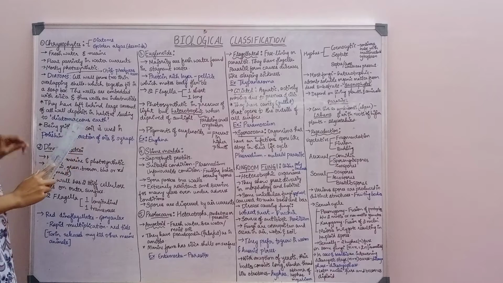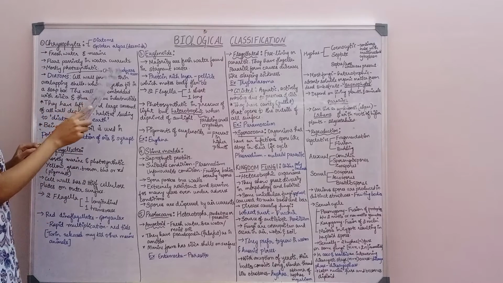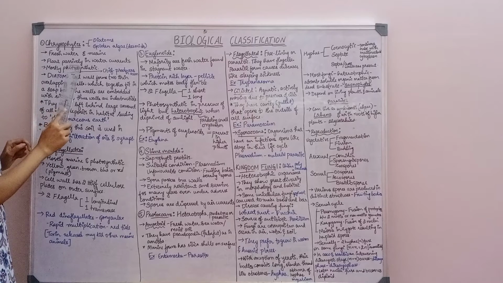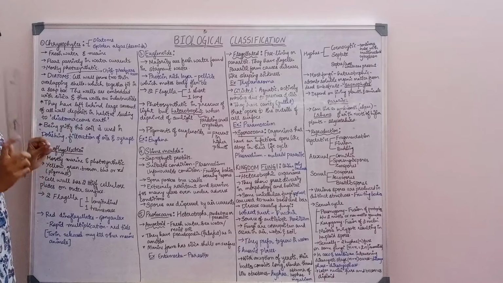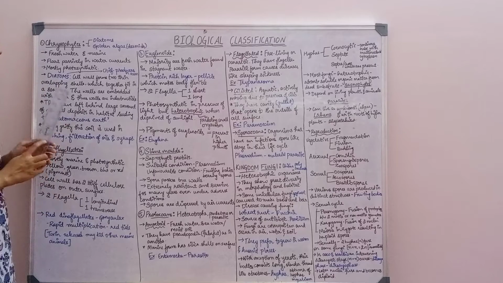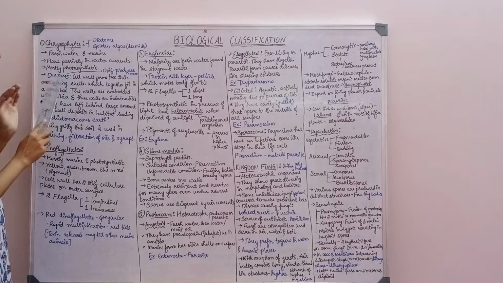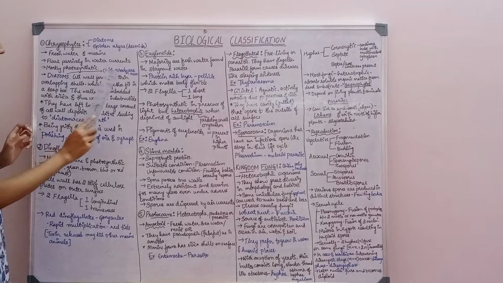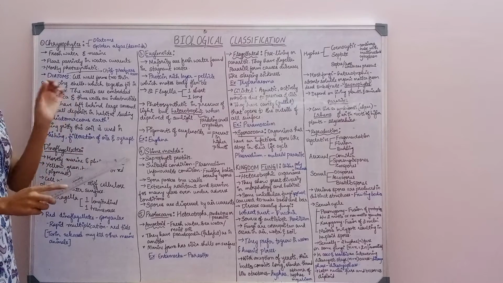This is very important. Chrysophytes are found in fresh water and marine water. They float passively in water currents and are mostly photosynthetic, which means they can prepare their own food. These three are the features of chrysophytes. Now moving on to diatoms. These are the chief producers in the ocean.